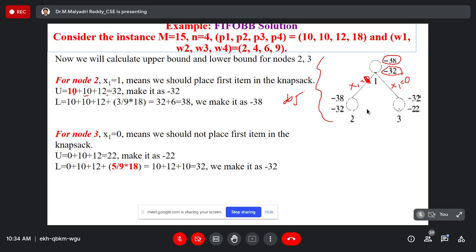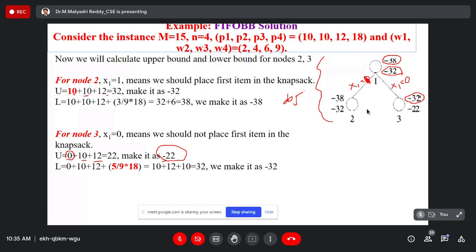While calculating the boundary function, x1 is not included. That will be kept 0, plus including the second object and third object. We will get minus 22 as the upper boundary. For the lower boundary, how will you get minus 32? How will you get minus 32 for node 3 as a lower boundary or cost function?